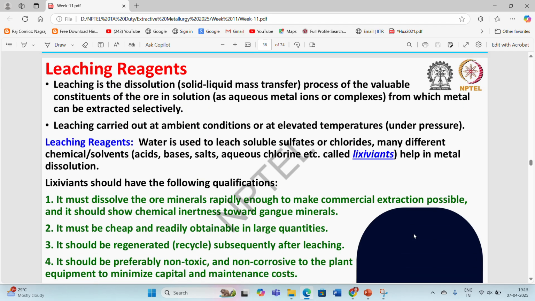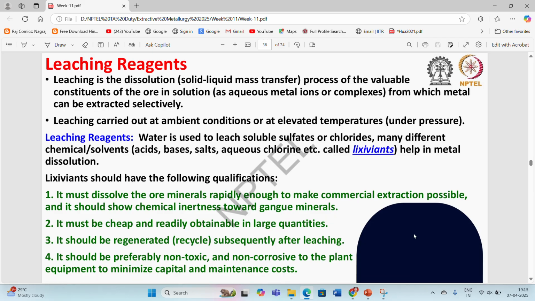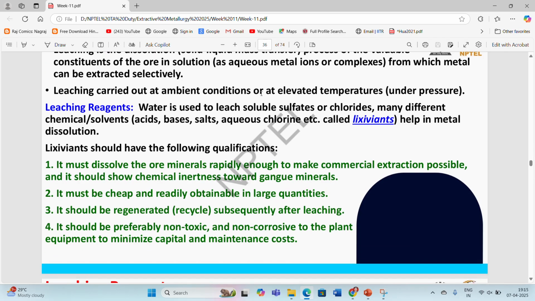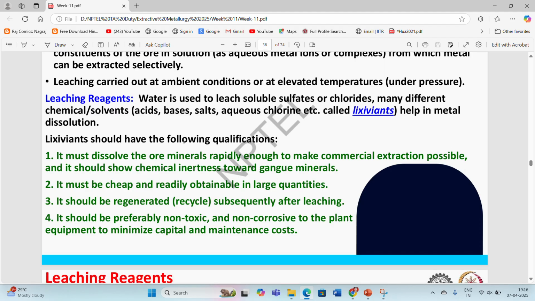So coming to the leaching reagents, leaching is the dissolution, or we can say a solid-liquid mass transfer process, of the valuable constituents of the ore into solutions from which metal can be extracted selectively. Leaching is carried out at ambient conditions or at elevated temperature under different pressures. Generally water is used to leach soluble sulfates or chlorides, and many different chemicals or solvents, such as acids, bases, salts, aqueous chlorine, etc., are called lixiviants, which help in metal dissolution.